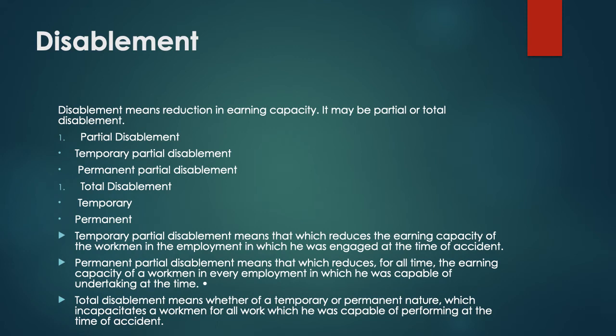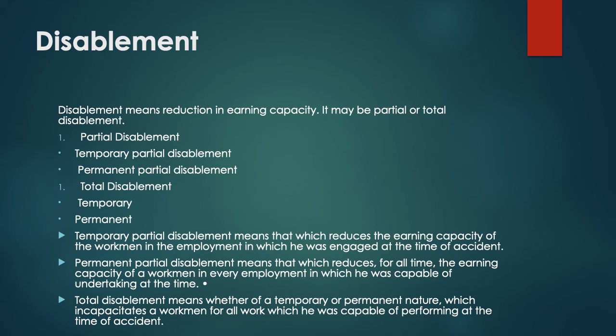So, in this, the workman's capacity to earn money is reduced in the employment in which he was engaged at the time of the accident. Second is permanent partial disablement. This means that which reduces for all time the earning capacity of a workman in every employment in which he was capable of undertaking at that time.